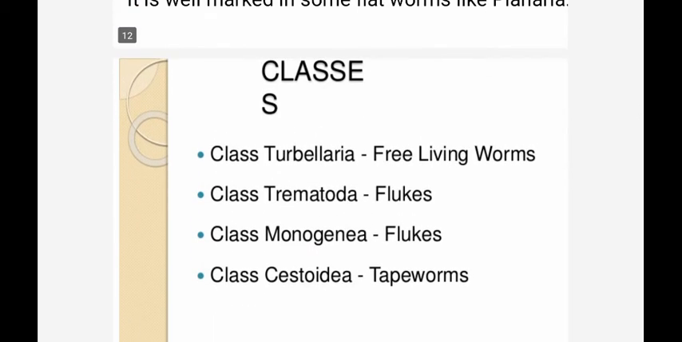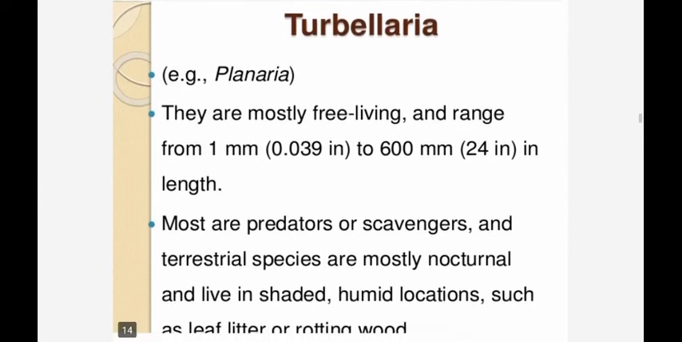These are mainly divided into four classes: Turbellaria, Trematoda, Monogenea and Cestoda. Turbellaria, free living forms. Trematoda, flukes. Monogenea, also flukes. Cestoda, tapeworms. Generally, we don't study Monogenea as a special class. It is included in Trematoda. So we have three classes mainly.